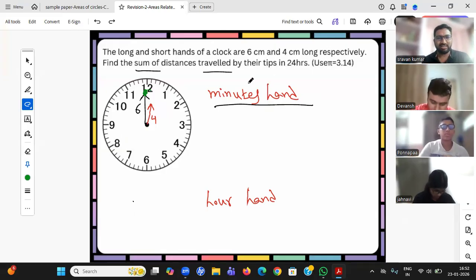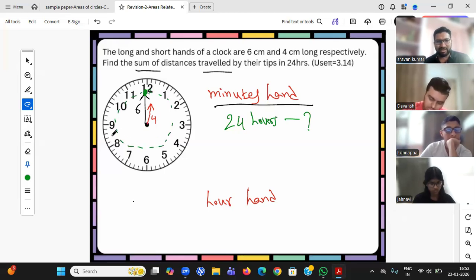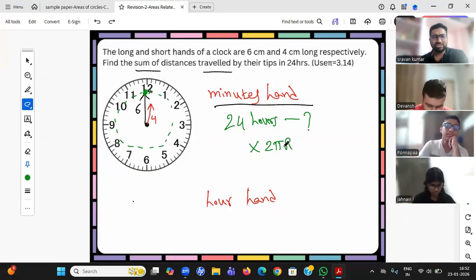Now what is she saying? In 24 hours, right? In 1 hour, how much will it travel? It will travel 2 pi r, total one circumference. So 1 hour means 2 pi r, with big R I am taking as 6. 24 hours means 24 into 2 pi r. That's all. There is no formula required. If you want to use the formula, you can still use it.